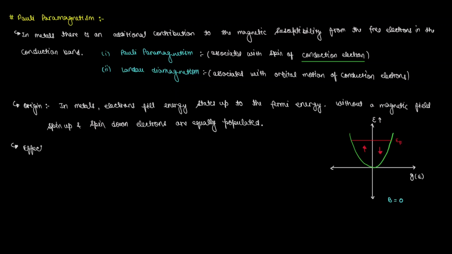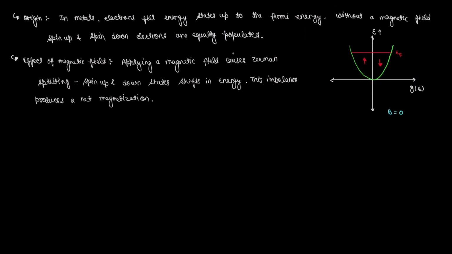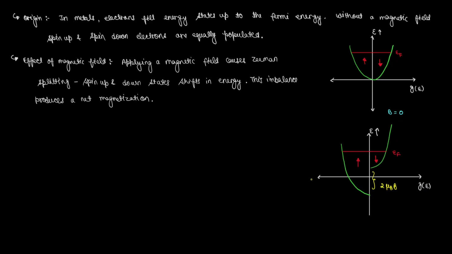Now, applying a magnetic field causes the Zeeman splitting of these spin up and spin down states, thus resulting in a shift in the energy, and this imbalance produces a net magnetization. Therefore, it is known as Pauli's paramagnetism. Here, note that the splitting is exaggerated just for clarity, but in reality, the splitting is very small.